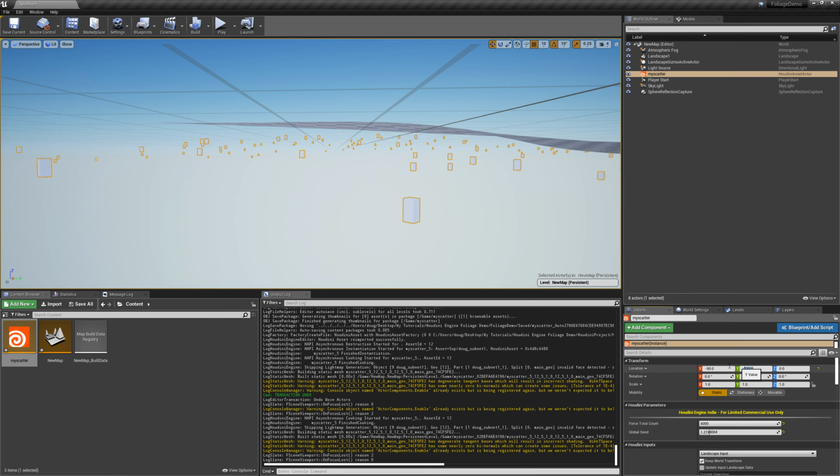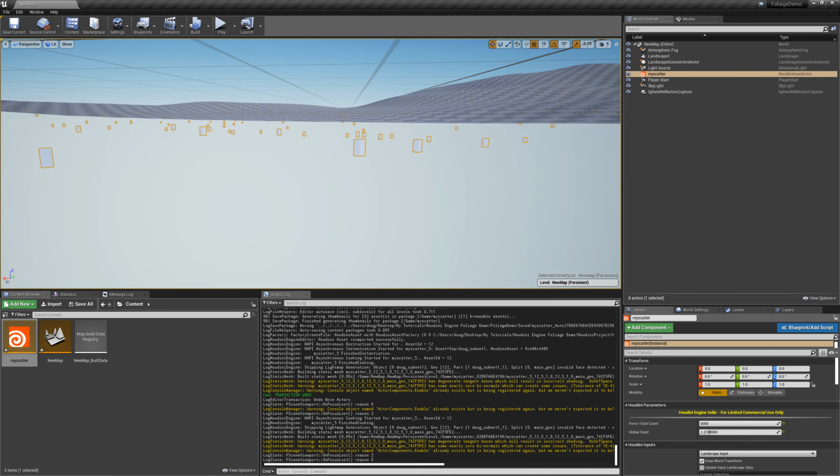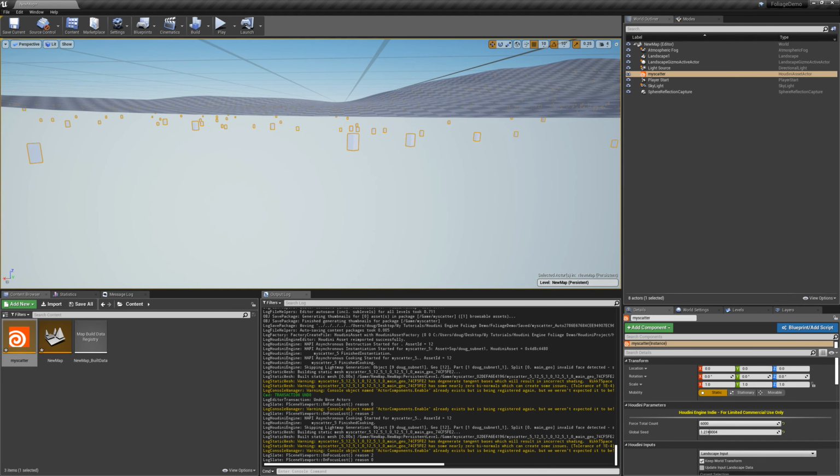Now it's put it under my terrain, possibly because I don't have this zeroed out. Actually, that probably doesn't have anything to do with it. I'm not sure what I just did. I need to debug this.